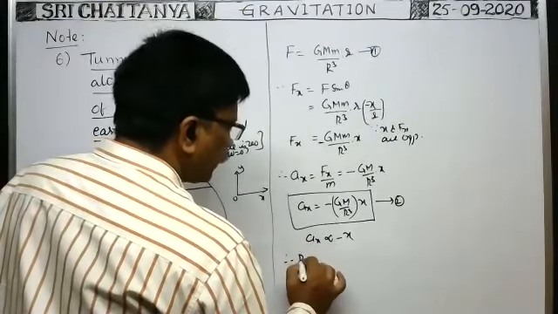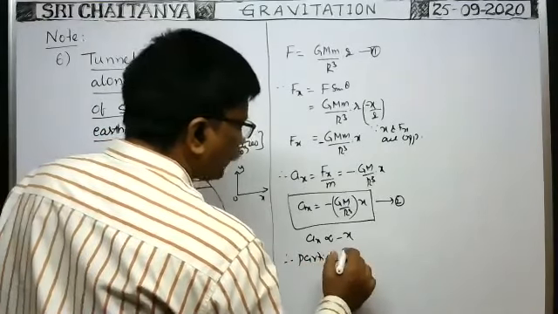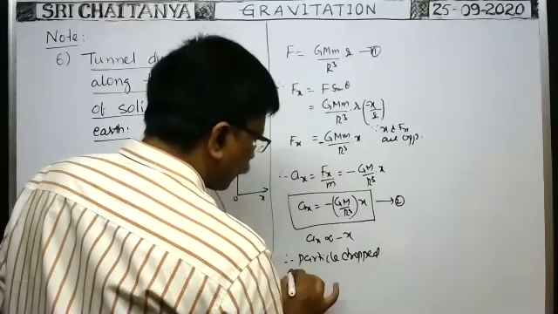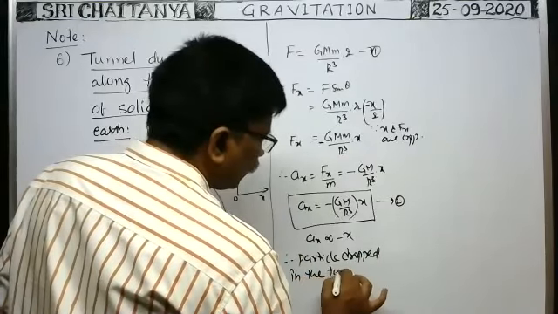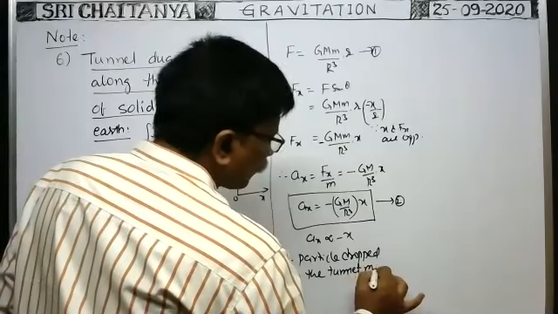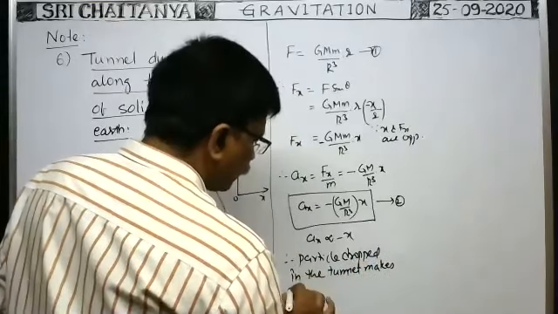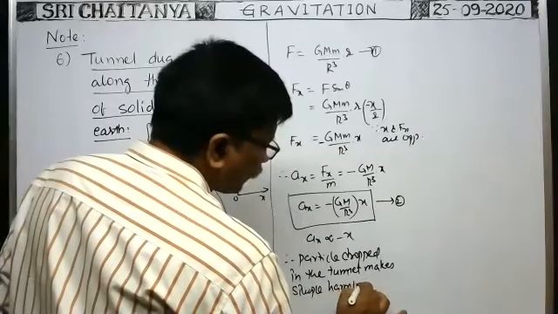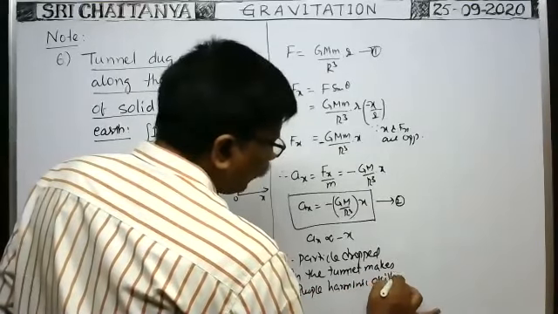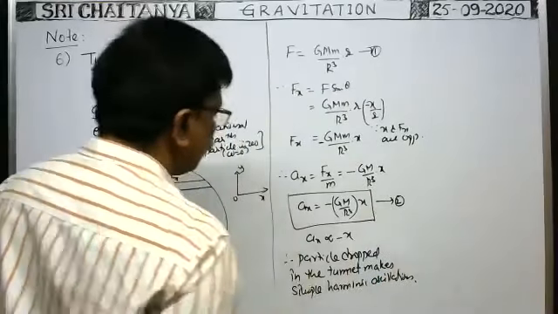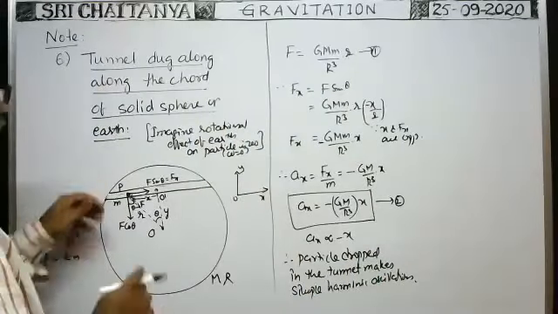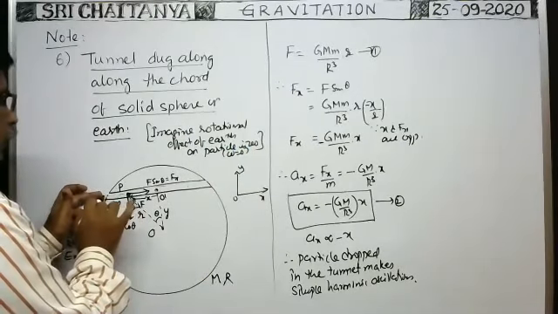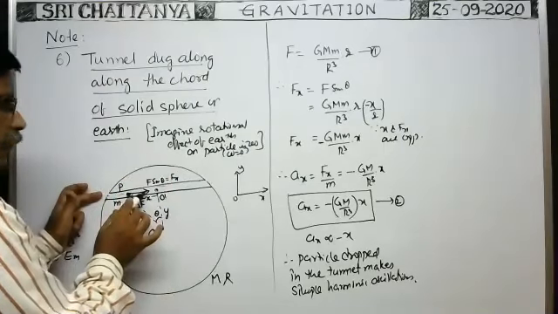Therefore, a particle dropped in the tunnel makes simple harmonic motion, simple harmonic oscillations, because it moves to and fro. We cannot collect it from the other end by dropping the particle here, because whenever the particle is dropped from this point, it goes into the tunnel because of the component of the gravitational force.